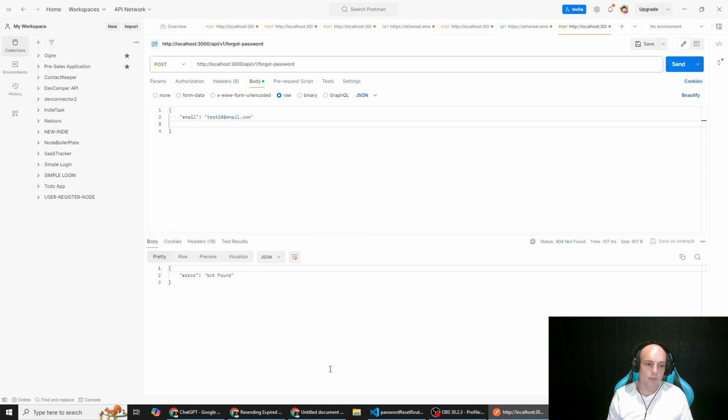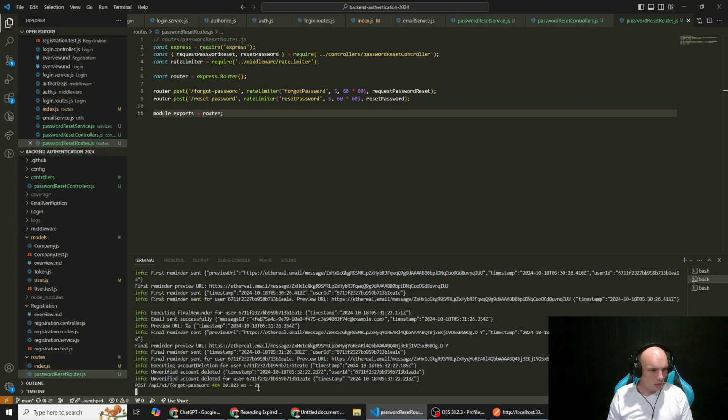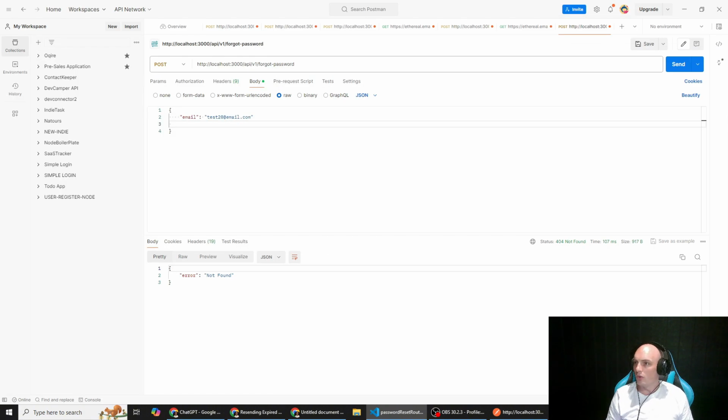Okay, error not found. So API v1 forgot password 404. So the route's not found. So I've probably buggered something up with my routes. Password reset routes, password reset routes.